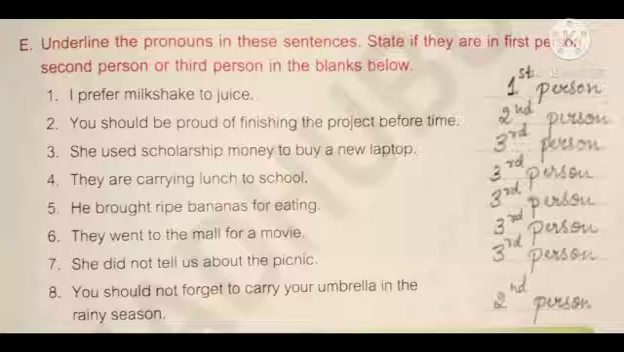Fifth, he brought ripe bananas for eating. In the sentence, he is used, so it is third person. Sixth, they went to the mall for a movie. Again, in the sentence, they is used, it is third person. Seventh, she did not tell us about the picnic. Here in the sentence, she is used, so it is third person. Next, eighth, you should not forget to carry your umbrella in the rainy season. Here, you is used in the sentence, so it is second person.